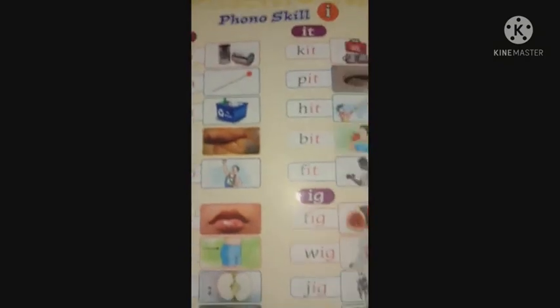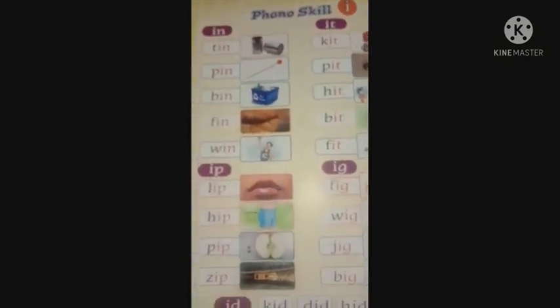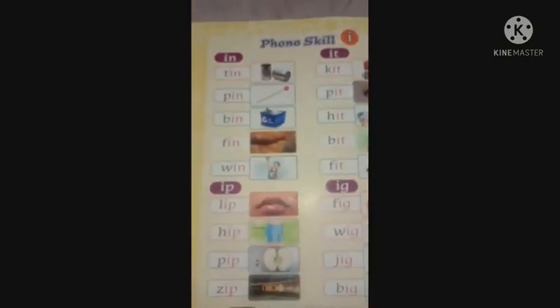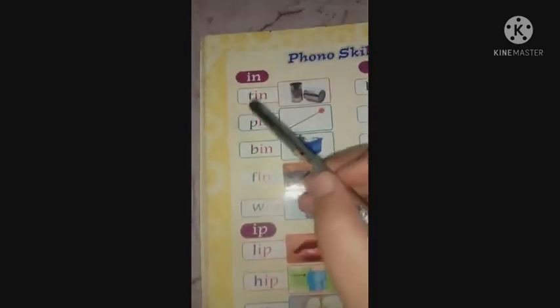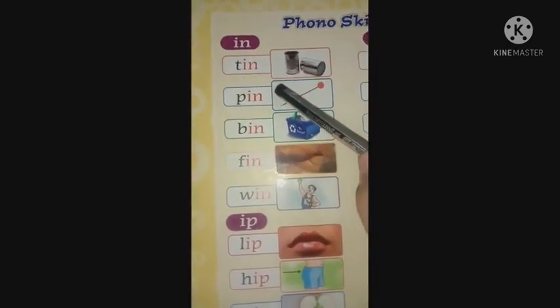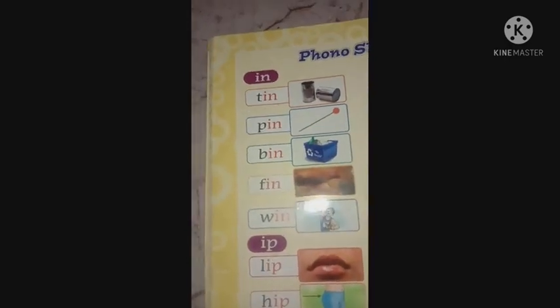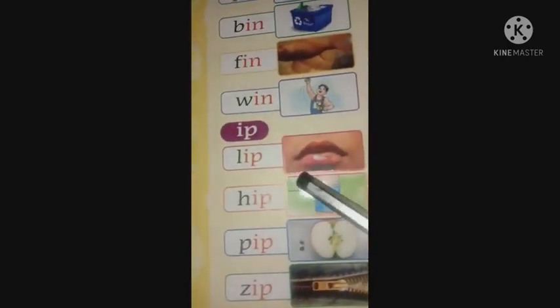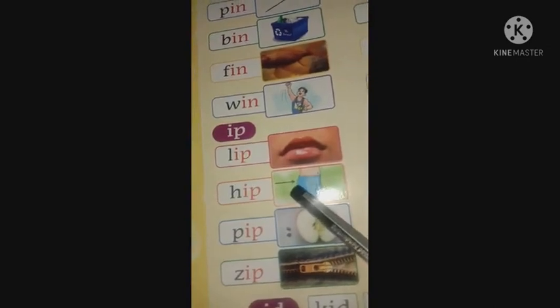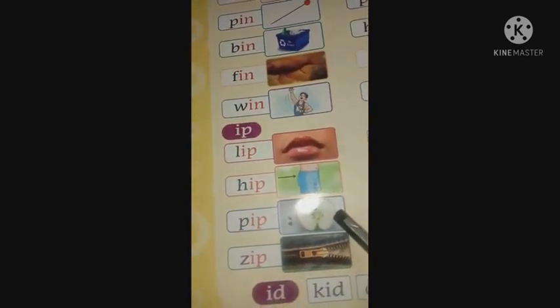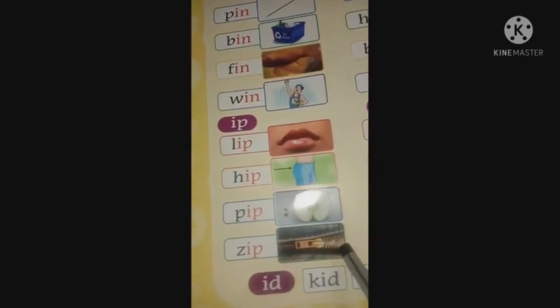Now let's revise one more time these words. T-I-N, tin, P-I-N, pin, B-I-N, bin, F-I-N, fin, W-I-N, win. L-I-P, lip, H-I-P, hip, P-I-P, pip, Z-I-P, zip.